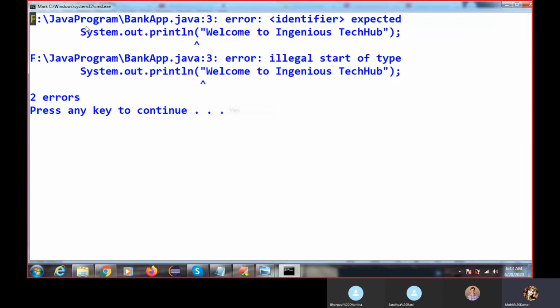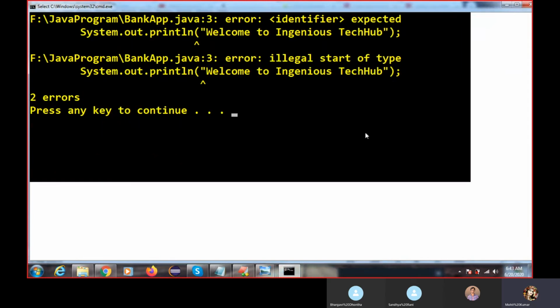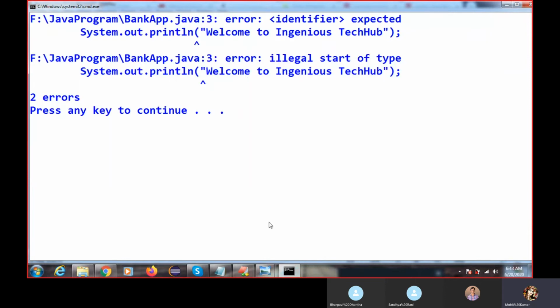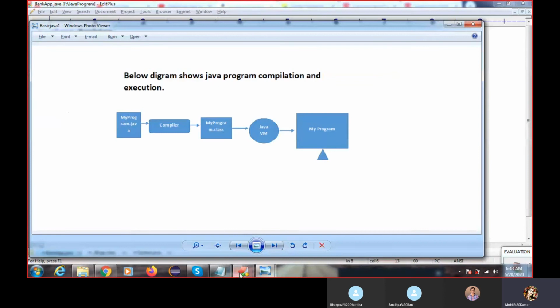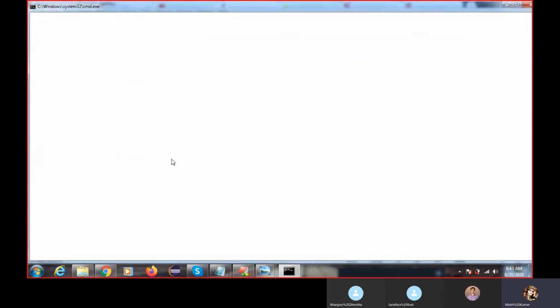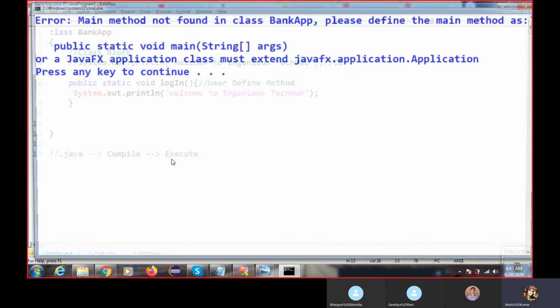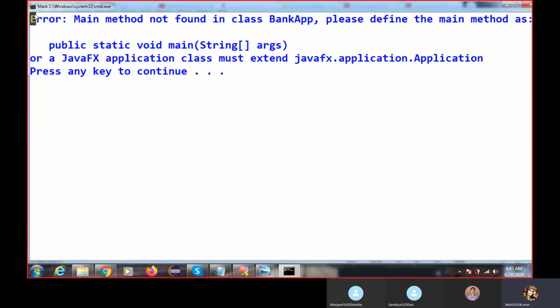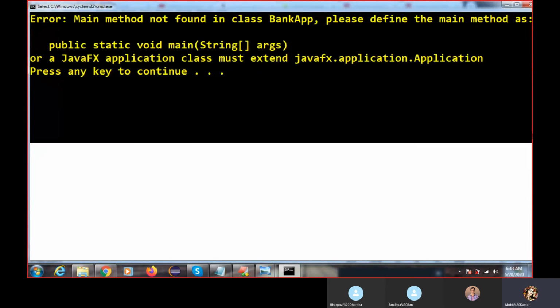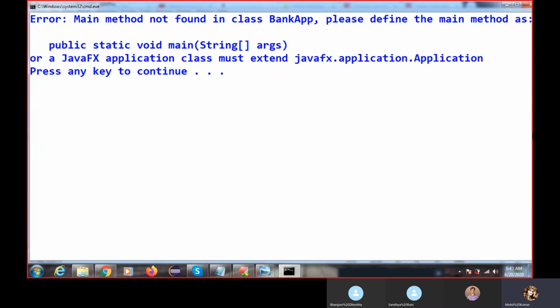If I try to execute this code, the compiler is telling me, this is an error, identifier illegal start. No, not this one, sorry, this is the previous one. Okay, compiling fine. Compilation is done. I'm trying to execute. If I press Control 2, you can see, now I'm getting another error. This is a runtime error, not a compile time error. The compiler is correct. The compiler will tell you your code is fine, I have created the .class file, my job is completed.